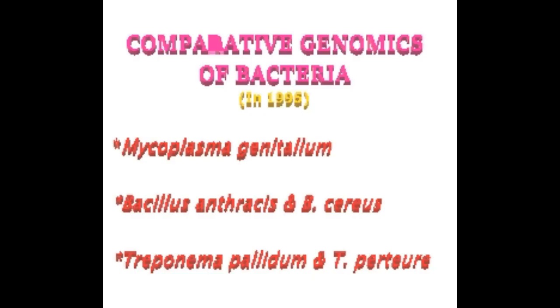Then Mycoplasma genitalium, that is a bacterium. Let us now go to the comparative genomics of bacteria.